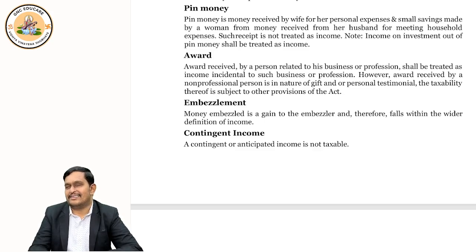Now awards. For example, you would have heard last year Paralympics happened and disabled people earned more than 20 medals for our country. Suppose somebody won a medal in shooting. Now a disabled person tells his family that I'll go shoot and earn. People would have shouted at him, people would have made mockery.